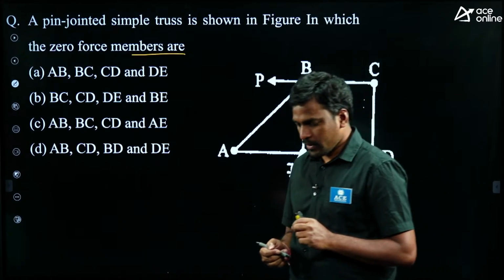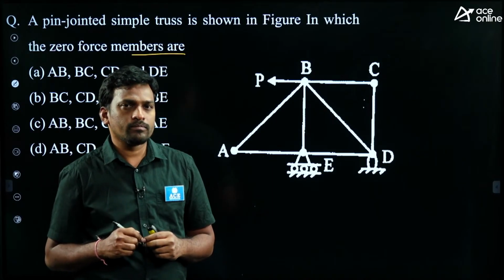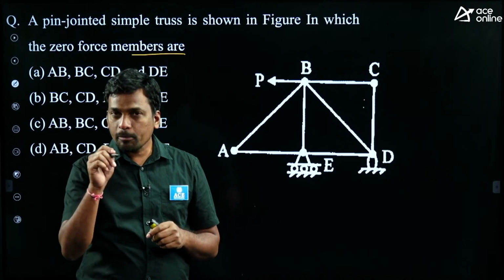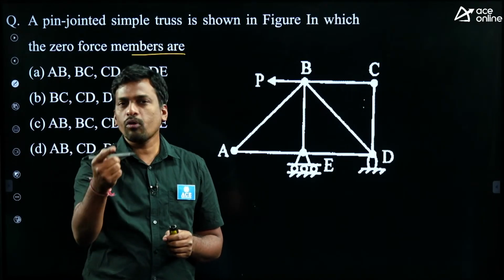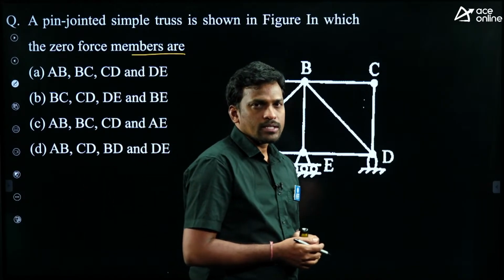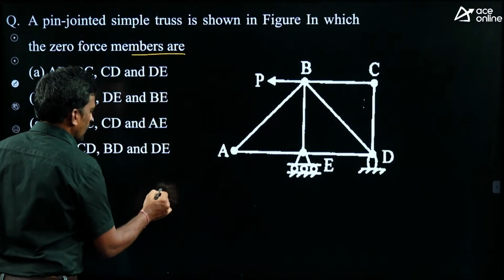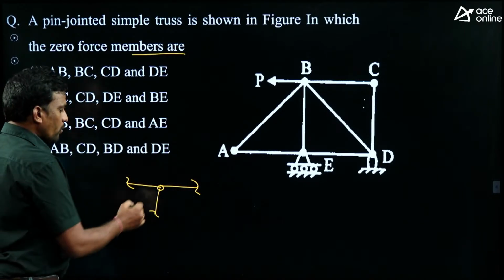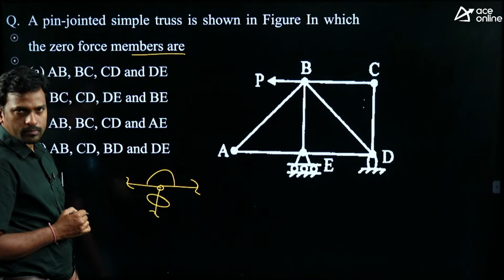And I told one point: always treat loads and reactions as members, right? After treating load and reaction as a member, at that particular joint the number of members should be 3 only. If the number of members is more than 3, then the shortcut is not valid, right? And what is the second shortcut? The second shortcut is only for 2 members, right? Look here. For the first shortcut, at the pin joint, 3 members are meeting. Out of 3, these 2 are collinear, in other words on the same line, then the force in the third member is 0.